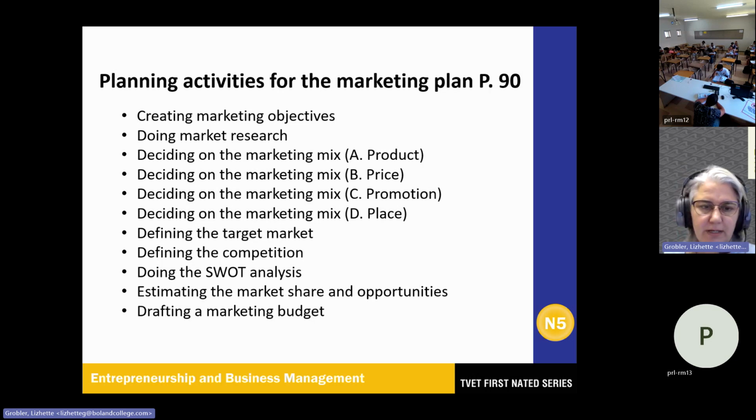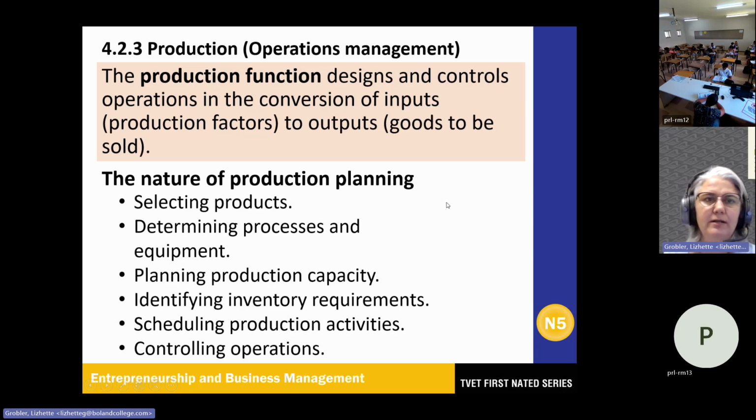Production, operational management. That is something new on page 93. So the production function designs and controls operations in the conversion of inputs, that is the production factors, to have an output, which is the goods to be sold or the end product.